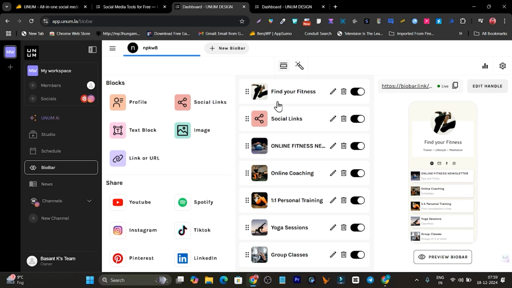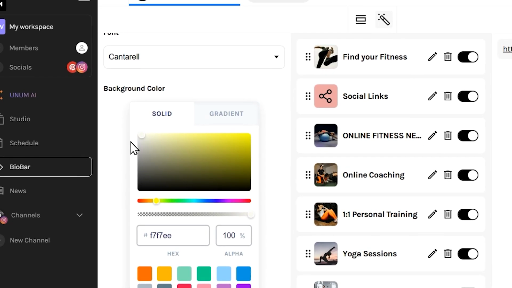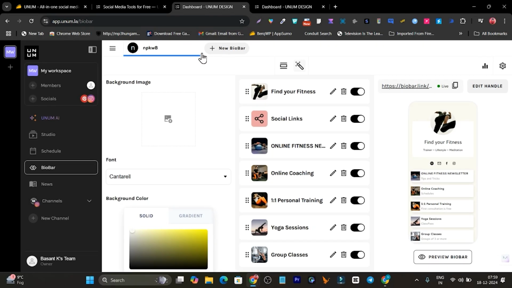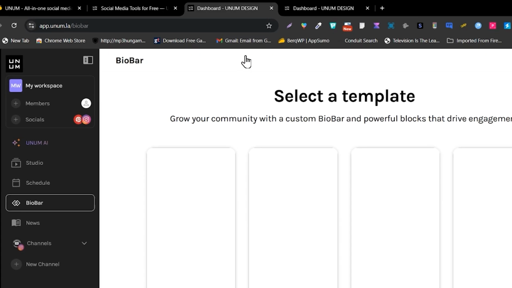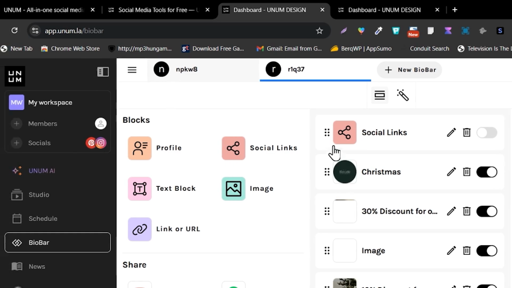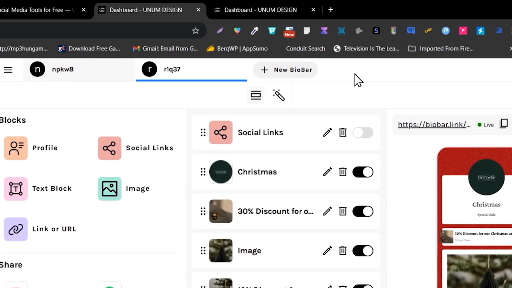Okay, then let me see if we can also change its appearance. So let's go to the appearance. Yes, we can change it. We can choose the color, we can choose the font size, we can add the logo, and here we can create multiple link in bio pages or bio bars. For example, if I click here on the new, I can select any of the new channels. So this is different, and this is different, and you can add multiple bio bars here.